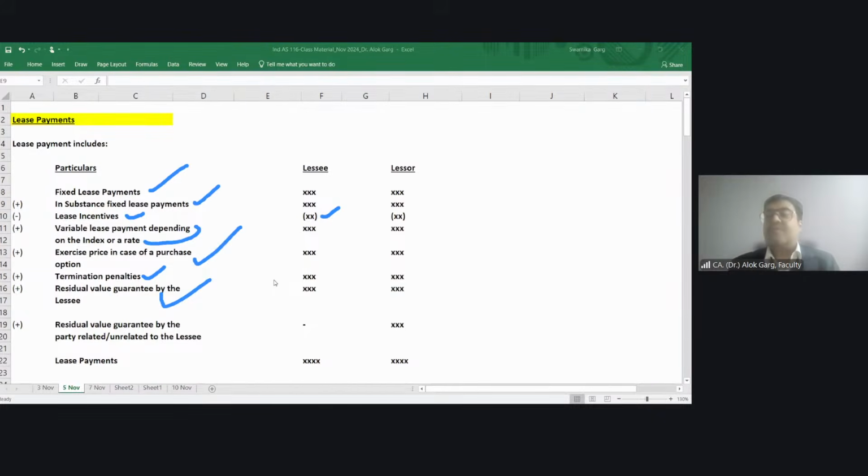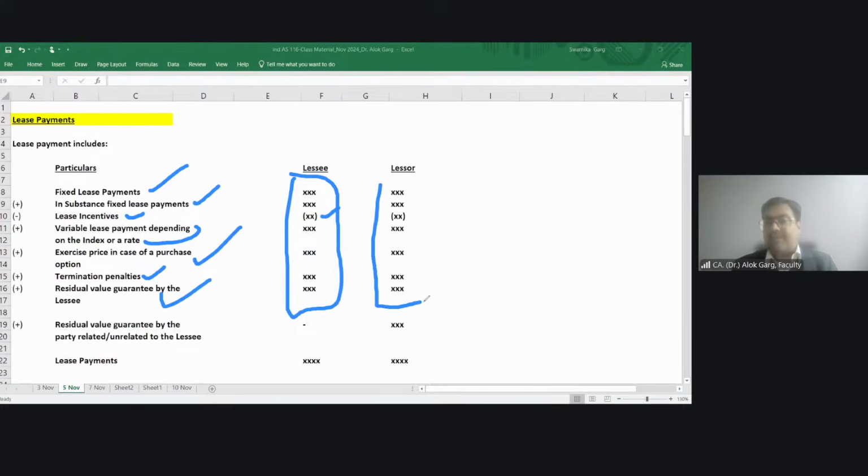Okay. So friends, if on day one the lessee expects that the lessor is not going to get so much amount, then whatever is beyond that will be your residual value guarantee by the lessee. Friends, these are the examples of the lease payment which one has to consider for computing the right of use asset and lease liability.